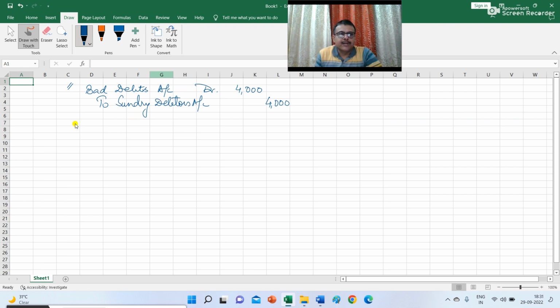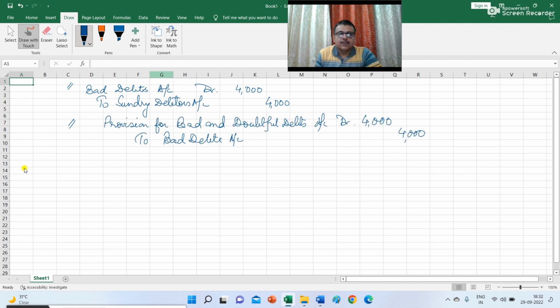So the next journal entry that you need to pass is to transfer the bad debt account to provision for bad and doubtful debt. The entry is provision for bad and doubtful debts account rupees 4,000 to bad debts account. Since bad debt is a nominal account, the balance in the bad debt account has to be transferred to provision for bad and doubtful debt.